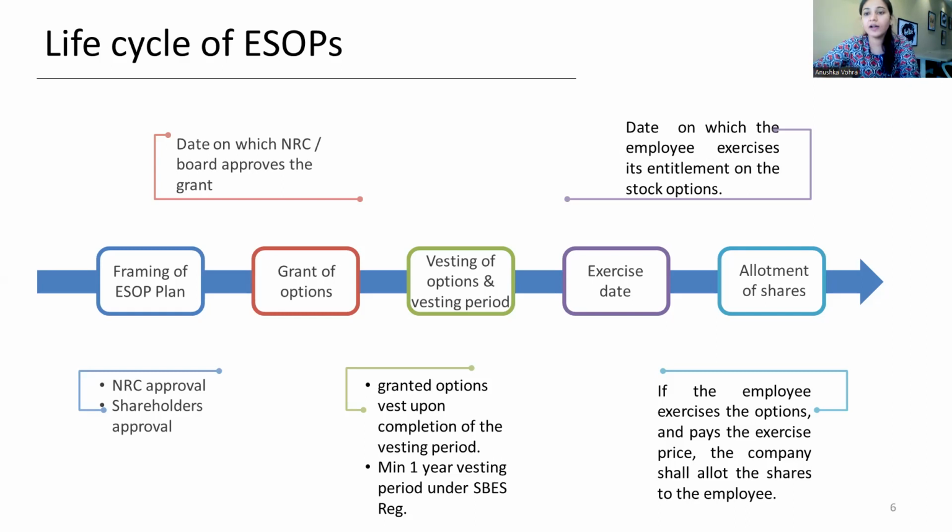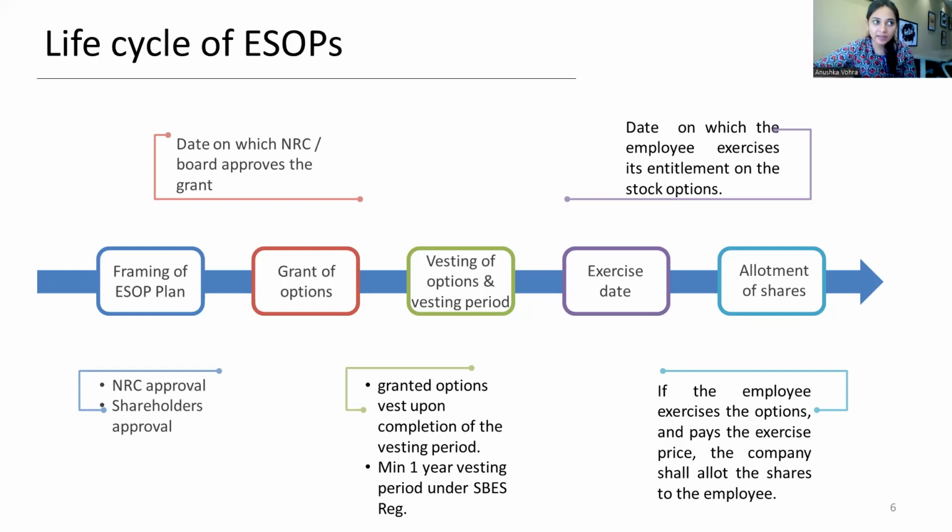So vesting, as I've mentioned, starts after grant, and it is the process by which the options that have been granted vest in an employee. Under the Companies Act and under the SEBI regulations, there is a minimum vesting period of 1 year. Now, there's no maximum vesting period prescribed. So a question that comes up is: can there be a maximum vesting period of say 10 years, 20 years? The answer to that is no.